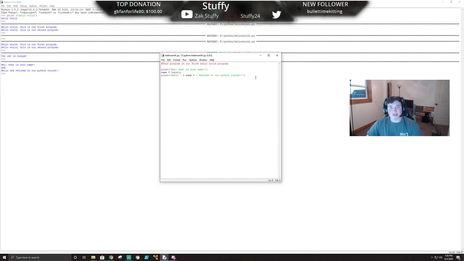But to give you an idea of things you can do with this, obviously, input validation, what that is basically, right now, name is going to just save it as input, right? If you type random letters that don't make any sense, it's still going to count that as a name. So it's still going to say, hello, blah, blah, blah, welcome, right? So input validation would be, make sure it's an actual name, make sure it's actual letters, things like that. But we're not going to worry about that right now.